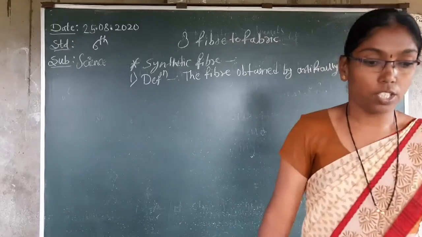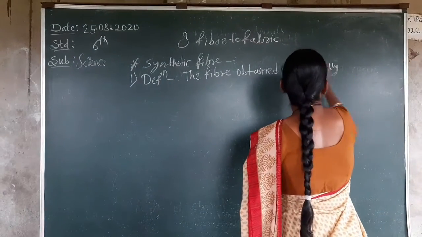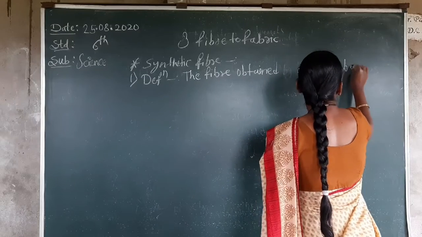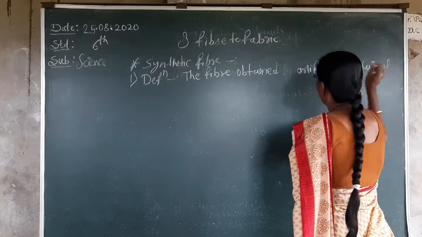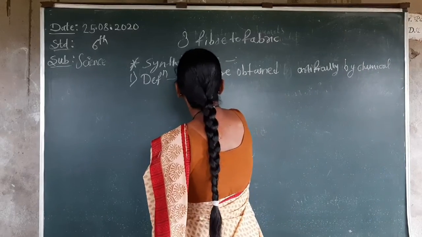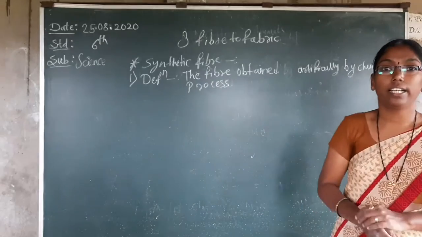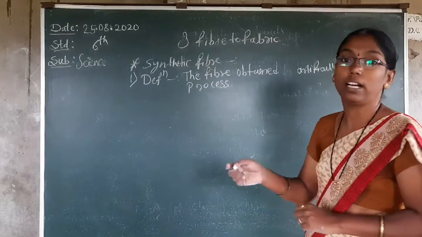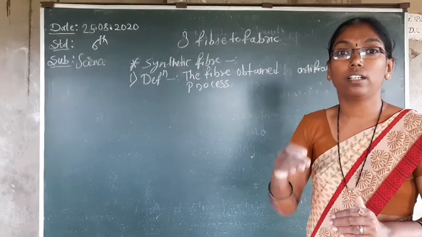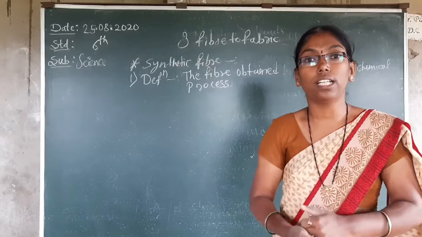Obtained artificially by chemical process. It is called synthetic fiber. This means we get synthetic fiber artificially, and chemical processes are also present.